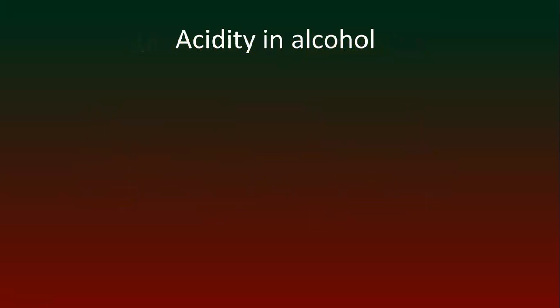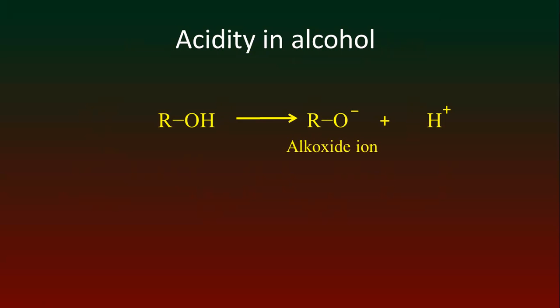Now we have to explain the acidity in alcohol. In case of alcohol, if alcohol is dissolved in water, then we get the following structure. That means there would be alkoxide and proton ion, but here in case of alkoxide ion, the negative charge on the oxygen atom cannot be neutralized, because in alkoxide ion there is no resonance effect.